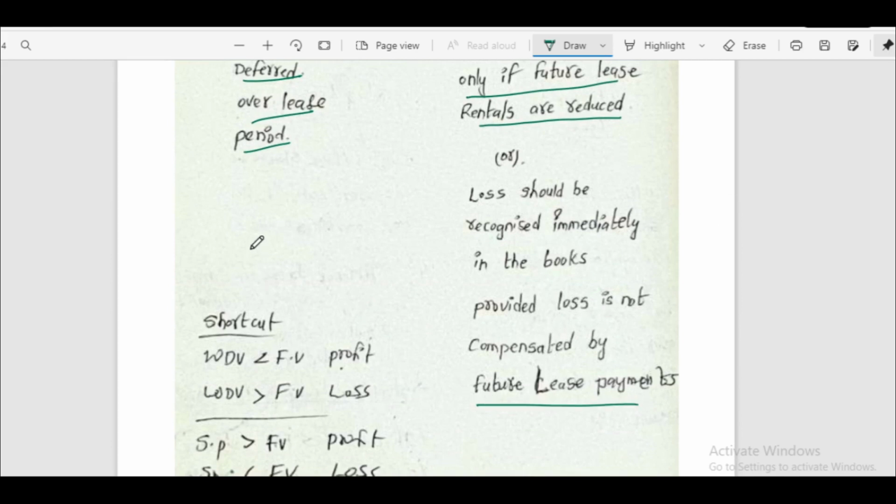We have a shortcut to remember this. If WDV value is less than fair value, it is a profit we have to recognize. If WDV value is greater than fair value, it is a loss. If selling price is greater than fair value, it is profit. If selling price is less than fair value, it is loss.